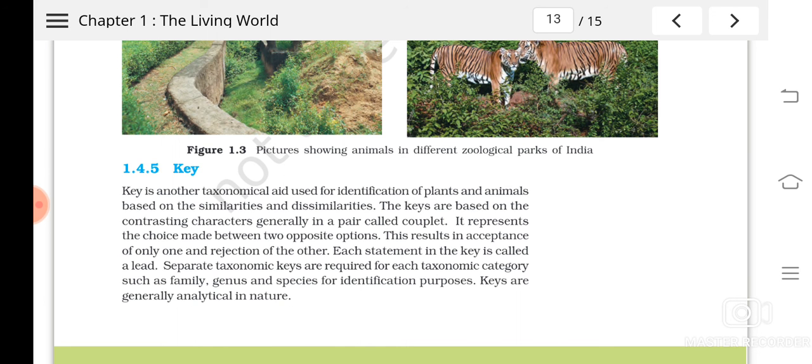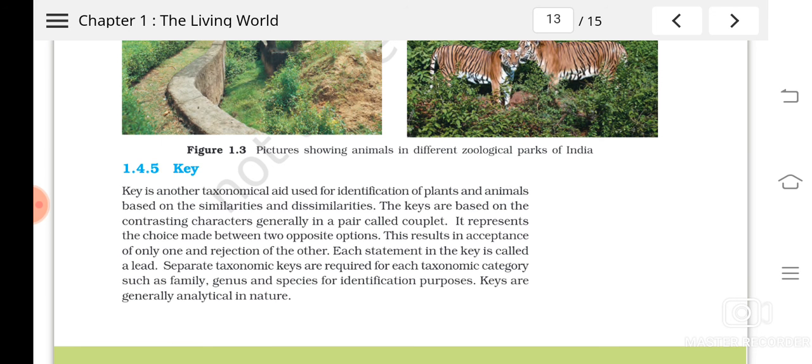I told one example: if it is a plant, two statements will be there, petals 5 or petals 4. If the plant that you got has 4 petals, you will select that particular statement, and it will be written there to go to statement number 12.